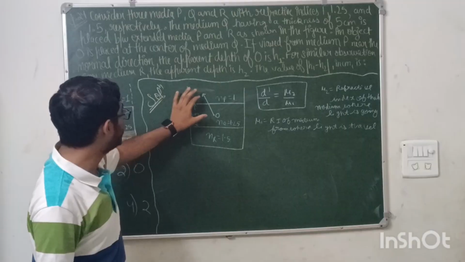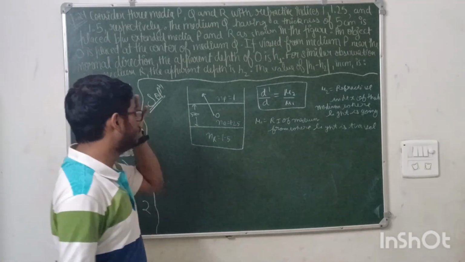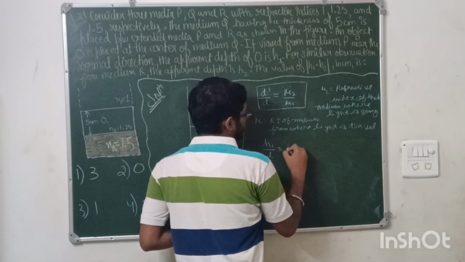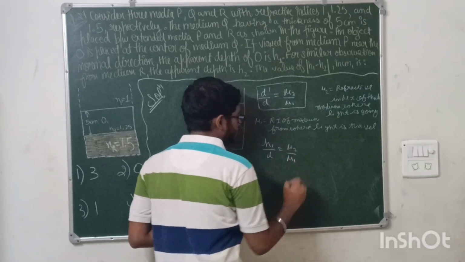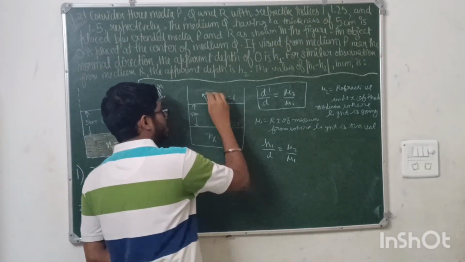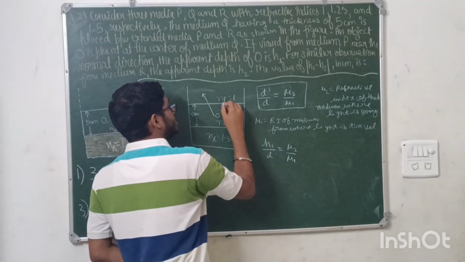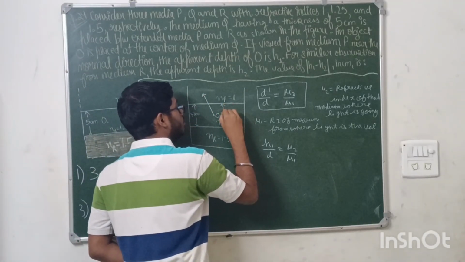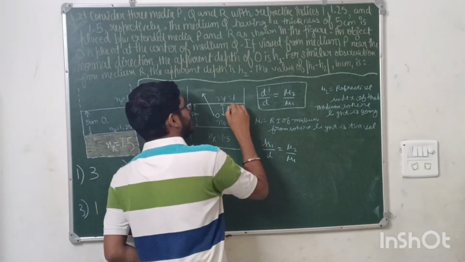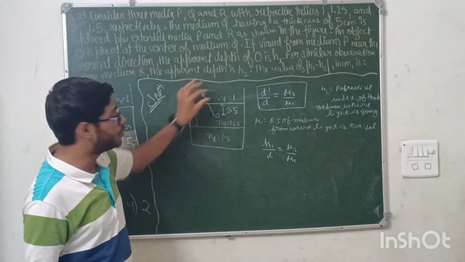Now here it is saying the apparent depth from P, when the object O is viewed, is h1. So we will write d dash as h1. So h1 by d is equal to mu2 by mu1. Just substitute the values. What will be the d? The d will be the distance of this object O from this medium P. Object O is placed at the center of Q, so this is 5 centimeters, so the center will be 2.5. This is the relative depth of this point O with respect to P.